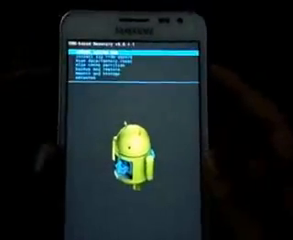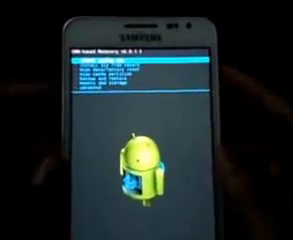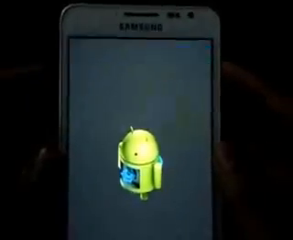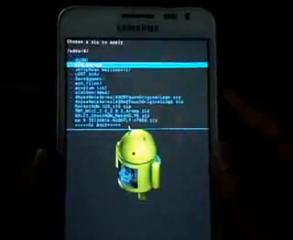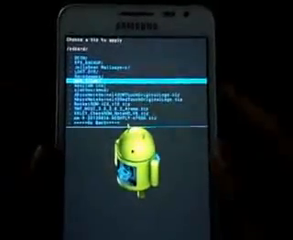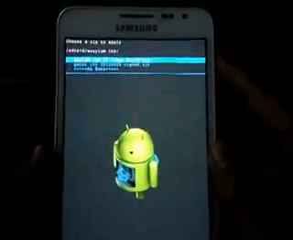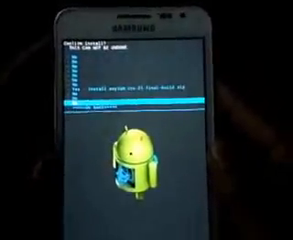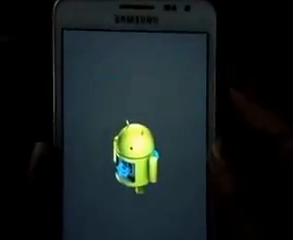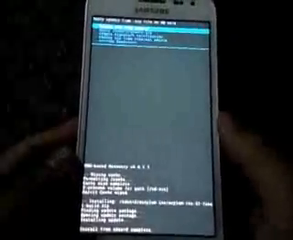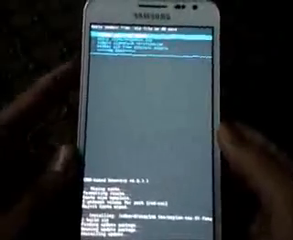Go back and choose install zip from SD card. Choose zip from SD card and navigate to wherever you have saved the link 3, that is the Asylum ICS ROM. Select it and hit yes install. Okay, so the installation has been completed.